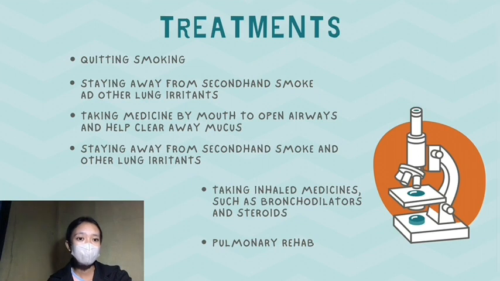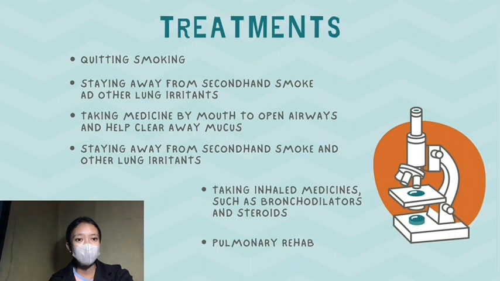How is chronic bronchitis treated? Treatment for chronic bronchitis is aimed at treating the causes and symptoms. It may include quitting smoking and staying away from secondhand smoke and other lung irritants. As mentioned earlier, one of the causes of chronic bronchitis is smoking. So, in order to prevent chronic bronchitis, one of the treatments is to quit smoking or stay away from any secondhand smoke.